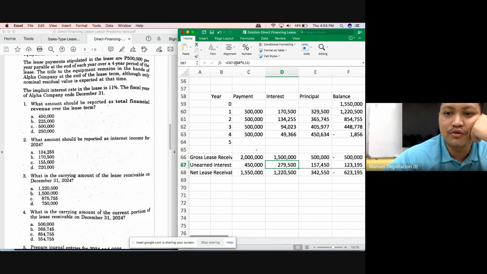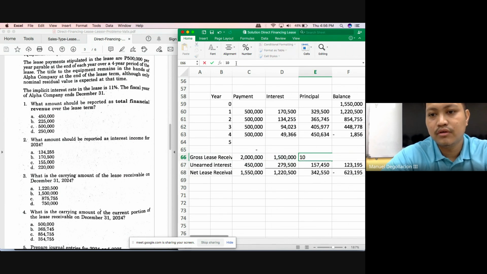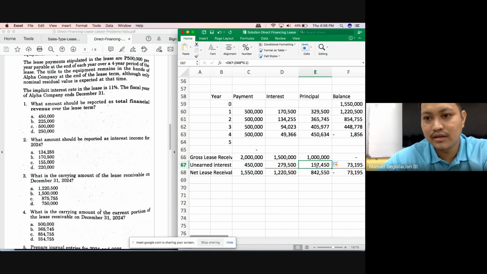We've computed the balance as of the second year to be 854,755. Let's use our alternative solution, class. Start with the gross lease receivable. How much is your gross lease receivable? From 1,500,000, it will now just be 1 million. Okay, and then how much would be our interest income, class? 134,255.